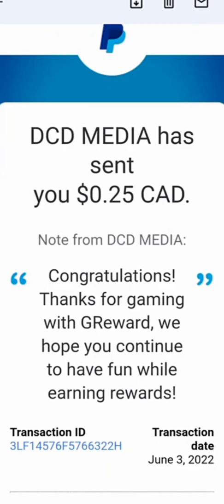So this is the payment proof that I got from this app. This is the lowest amount that you can withdraw, though there has been an update, so the lowest that you can withdraw now is 0.200 US dollars, but this is in Canadian dollars. So let me show you how you can do this on your own.